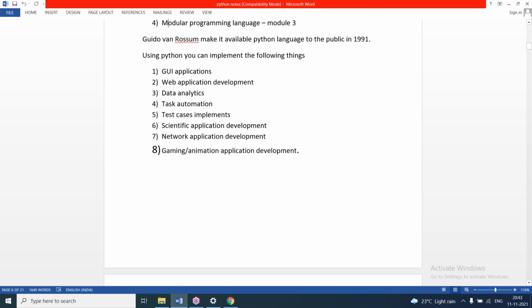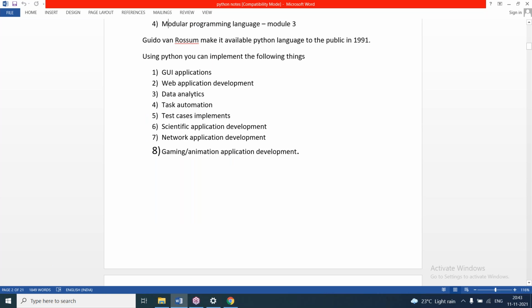This we have already discussed, but the list we are going to see now. In Python, you can develop GUI applications, graphical user interface applications. They can be called desktop applications, or Windows applications.